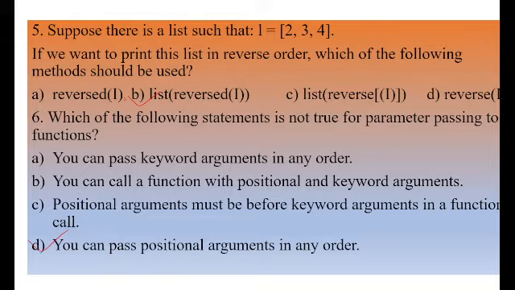Suppose there is a list they have given, and the list contains the elements 2, 3, and 4. So if you want to print the list in the reverse order, like 4, 3, 2, then which of the following methods should we use? So first one is reverse of I, list of reverse of I, list of reverse of, then the square bracket I, then only reverse of I. So the answer will be list.